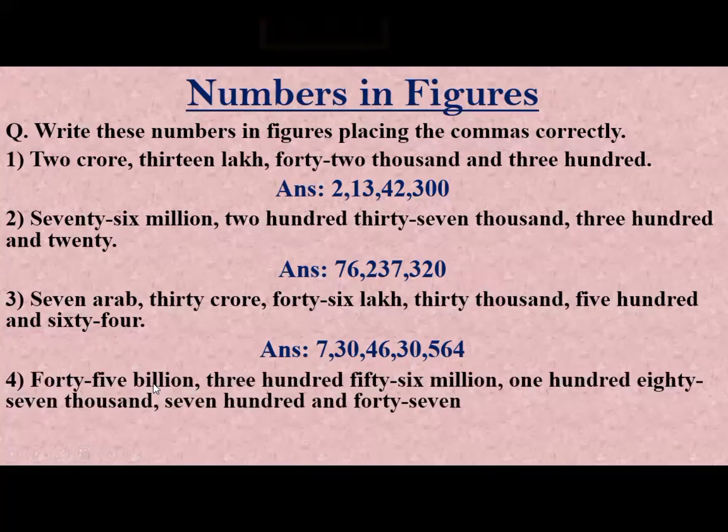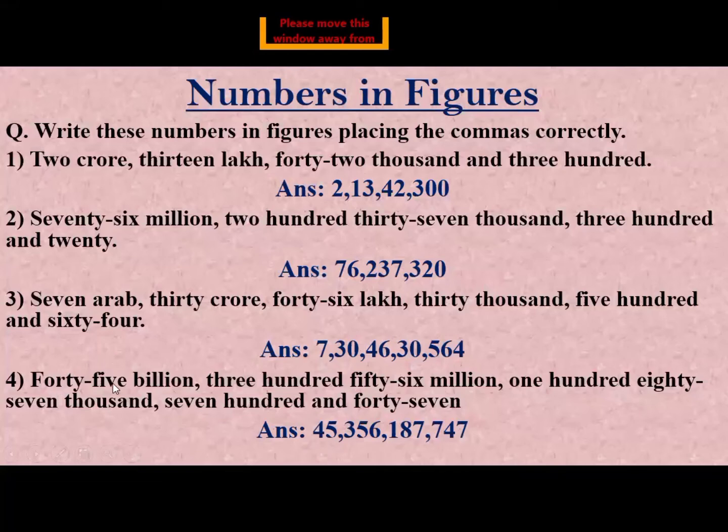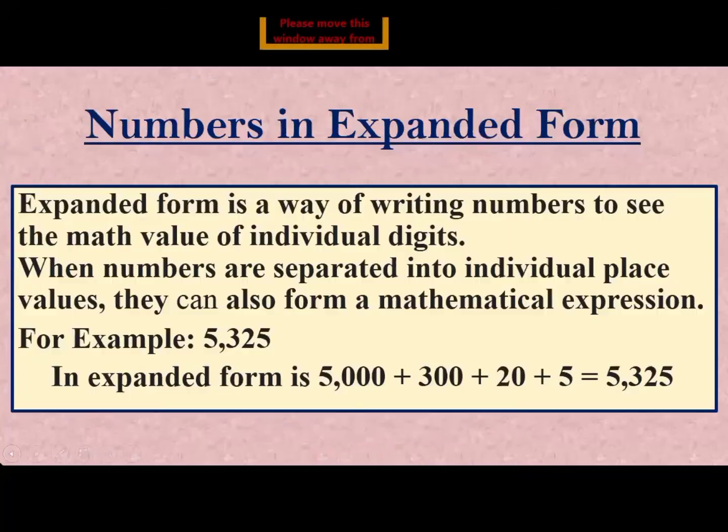Number 4 is 45 billion 356 million 187,747. We can write the number in figure like this. For the billion group 45 is written, so we write here 45 billion comma. Then in the million group 356 is written, so we write 356 in figure, comma. 187,000 is in the 100,000 group, so we write in figure 187. Then we put a comma after the 100,000 group. 747 is written, so we write here 747.